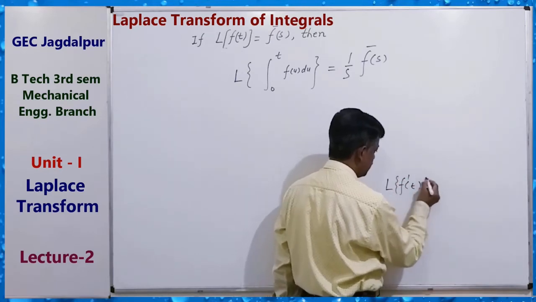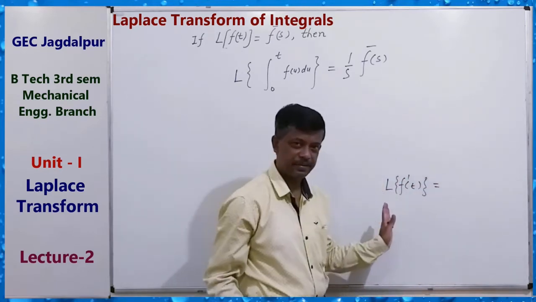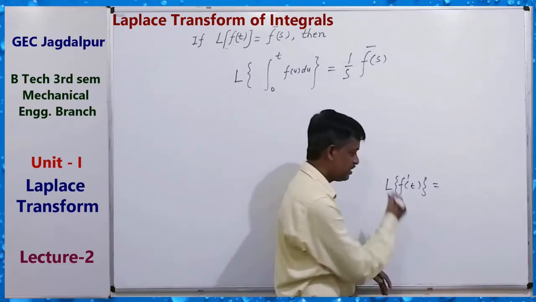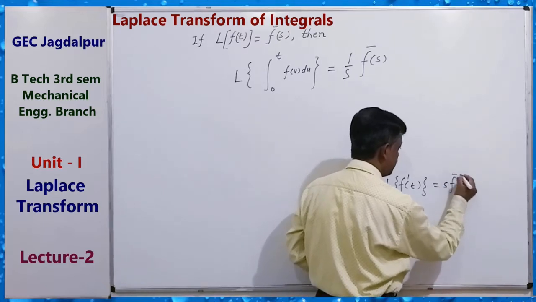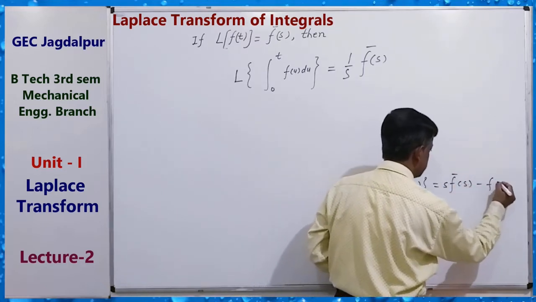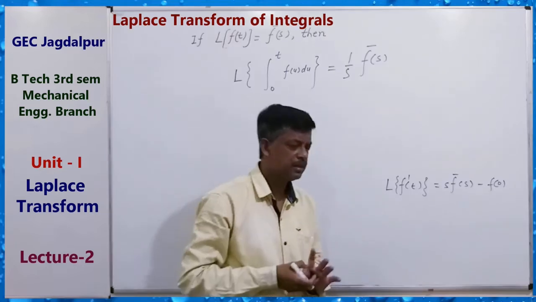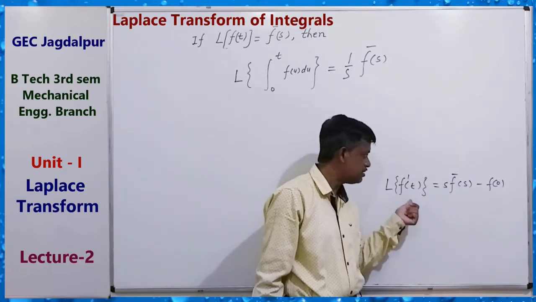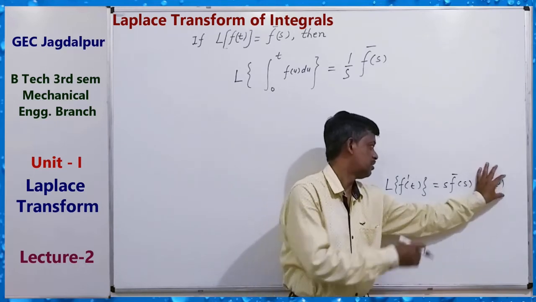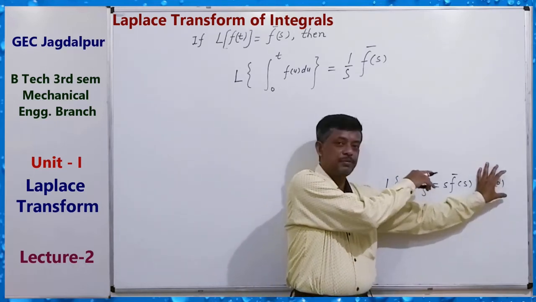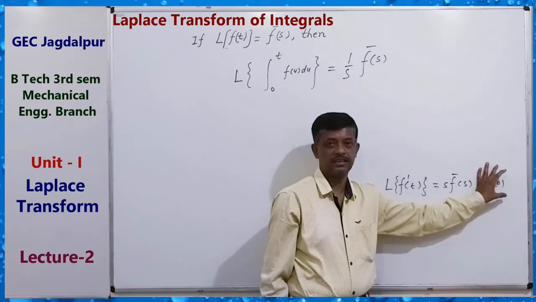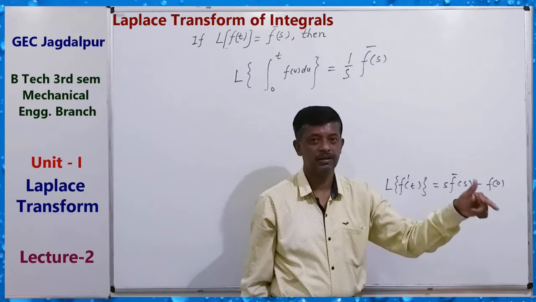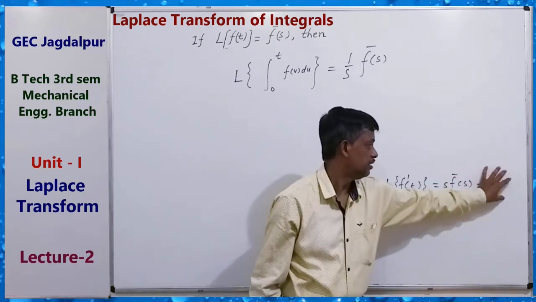In case of the Laplace transform of the derivative of f(t), we see that the Laplace transform of f dash t is equal to s f bar s minus f(0). Roughly, the Laplace transform of the first derivative is the product of the Laplace transform of f(t) by s, that is, multiplication by s, if f(0) is nil.